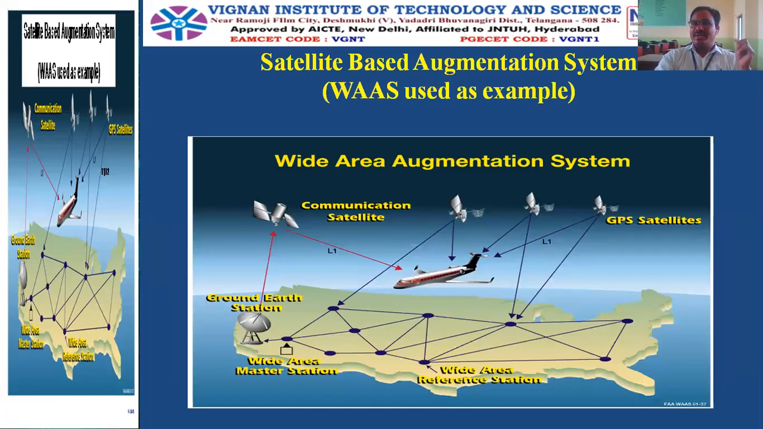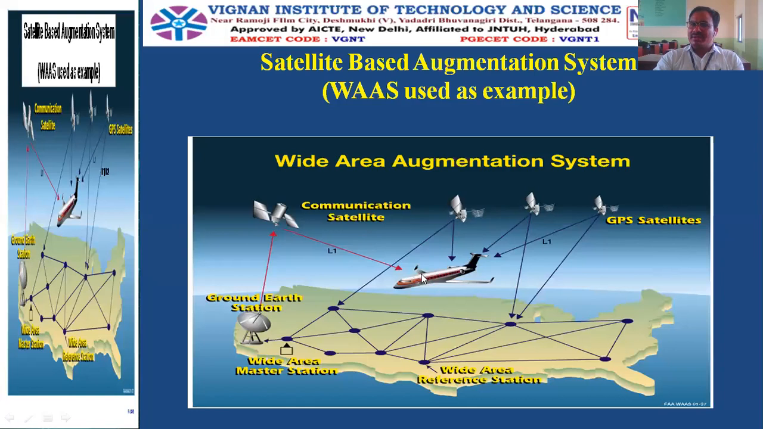And the next one is wide area augmentation system, what it is. The wide area augmentation system uses wide area reference stations. You can find them very clearly at the bottom. Here on the left is the wide area master station. And this is a ground earth station. And this is a communication satellite. This is a GPS satellite. So these three GPS satellites will track the aeroplane or the flight continuously.